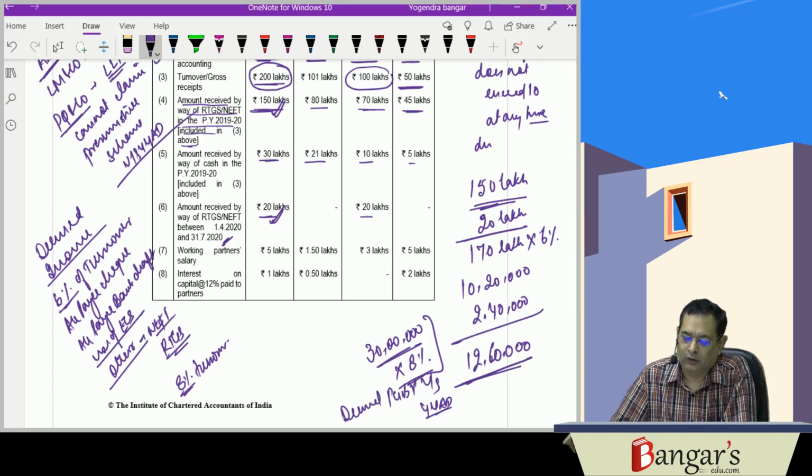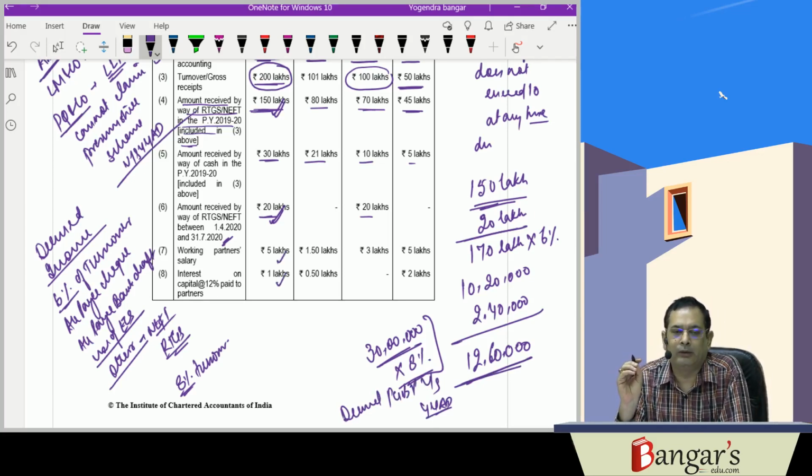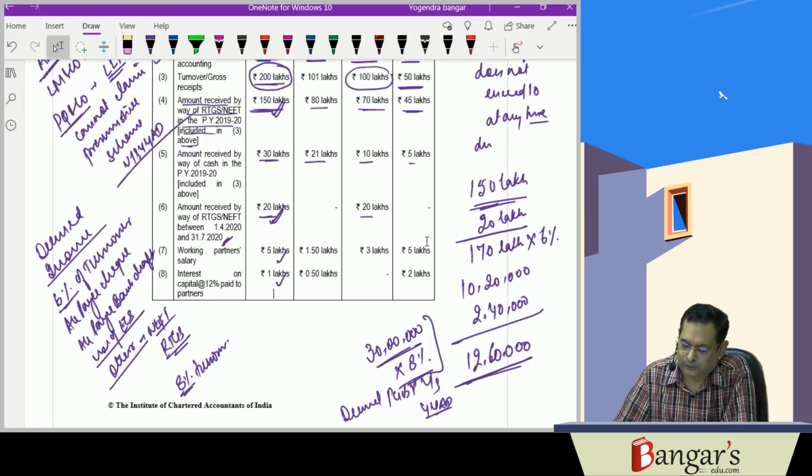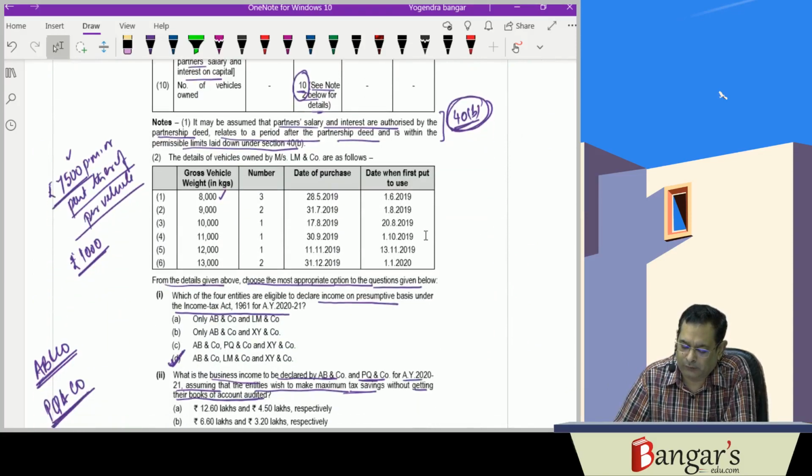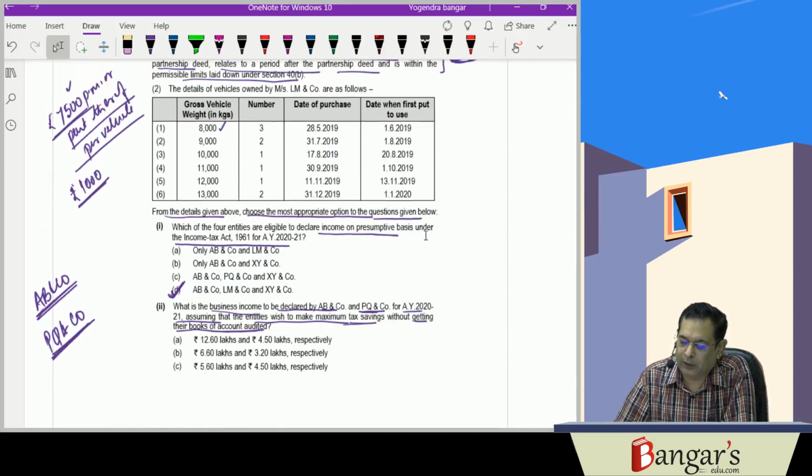Then working partners' salary and interest on capital will be deemed to have been allowed from such deemed income, because no separate provision has been made. Unlike section 44A, where interest on capital and working partner salary is allowed, here it is not allowed. So it will be 12 lakh 60,000. Then they are asking for PQ and company.